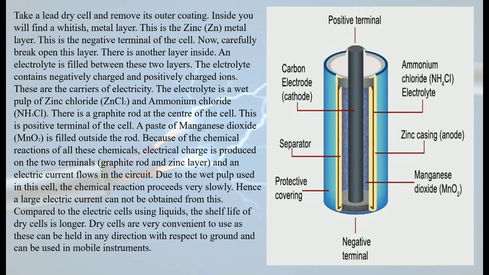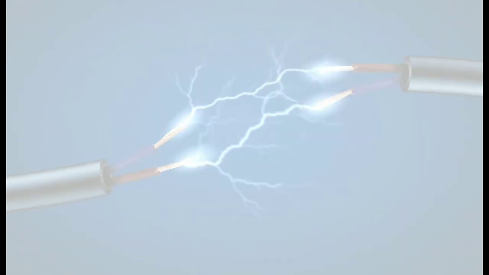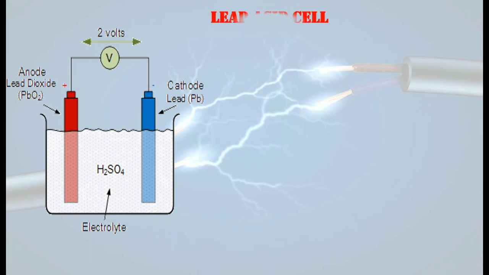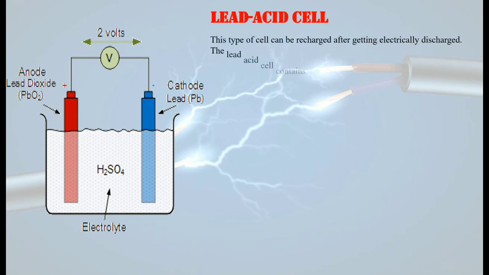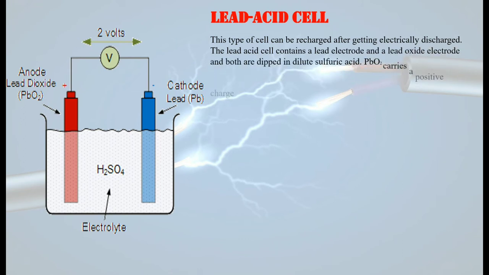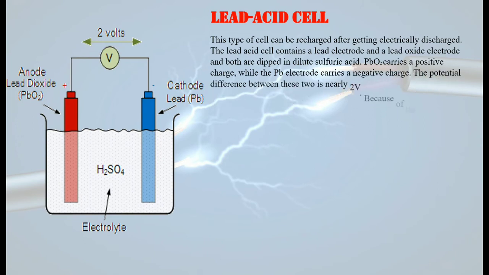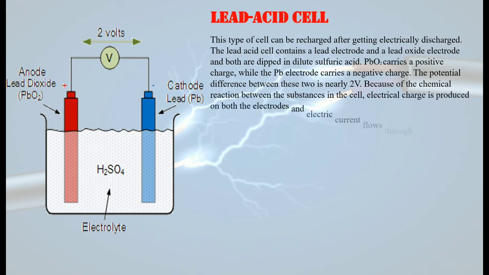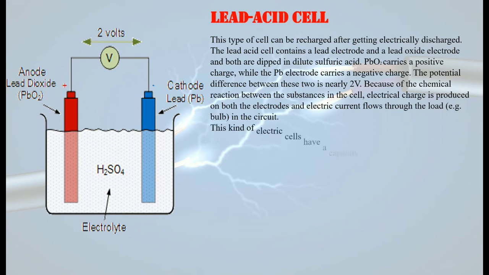Let's move on to the next type of cell, that is the lead acid cell. Now why are we learning this cell? Because this type of cell can be recharged after getting electrically discharged. मतलब उसका जो केमिकल है अगर वो खत्म हो जाता है उसके अंदर तो हम लोग उसे फिर से रिचार्ज कर सकते हैं. The lead acid cell contains a lead electrode. Here you can see lead electrode and a lead oxide electrode. दो electrode है, एक PbO2 that is lead oxide and other is the lead electrode.